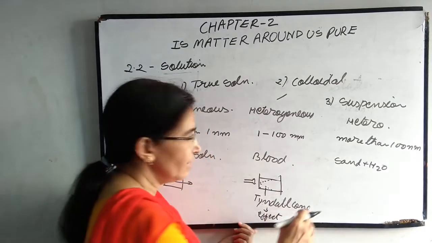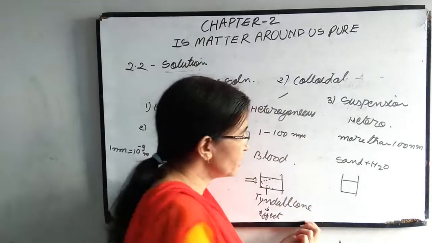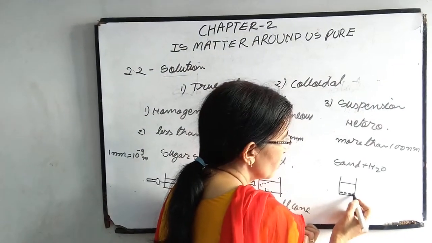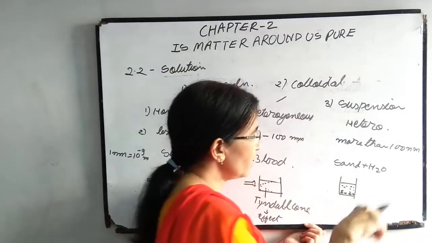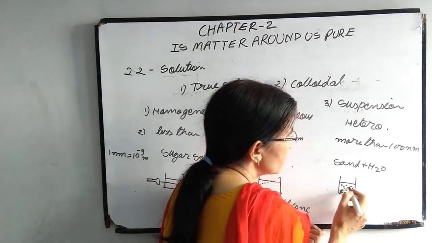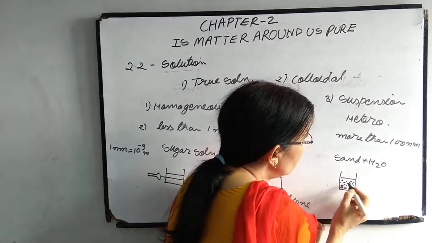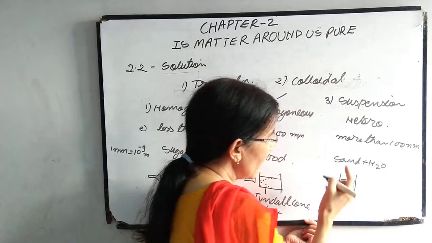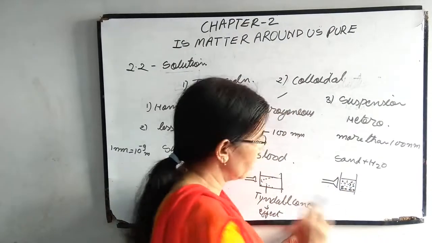Here now, in case of suspension, what is there? Sand and water. If you imagine, the sand will be deposited and water will remain up. Got this? But when we stir it, then what will happen? The sand particles are here at the upper portion. At that time, if we pass the light, then only they will show the Tyndall effect, otherwise not.